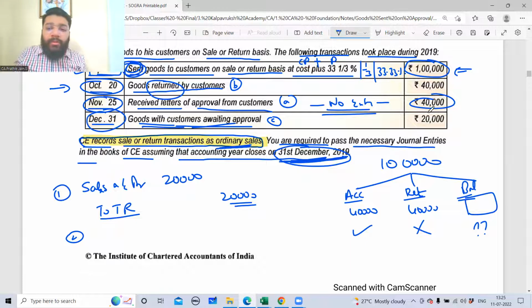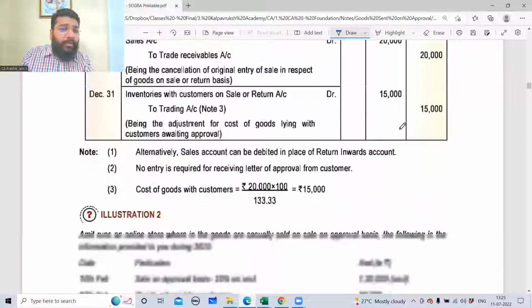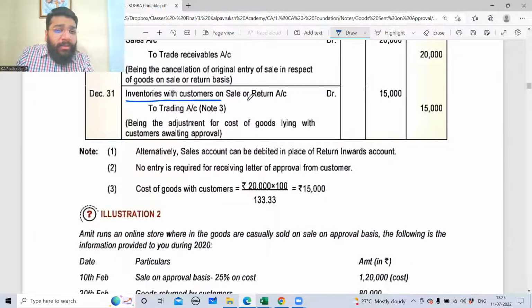So this 20,000 worth of goods which is with the customer, it will come back to me in future if it is returned. Or in other words, it is my goods. I own it. The ownership is with me. So I will record that in my book. To record asset, what will I do? I debit asset inventory with customer. So inventory with customer on sale or return account debit to trading account.